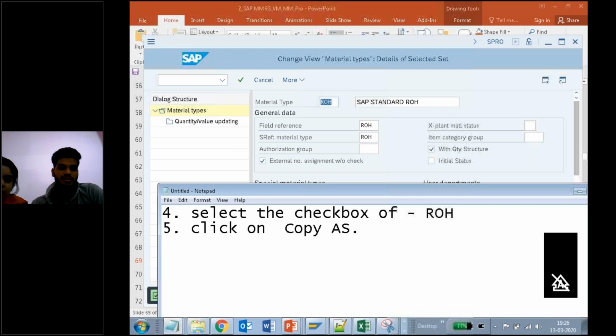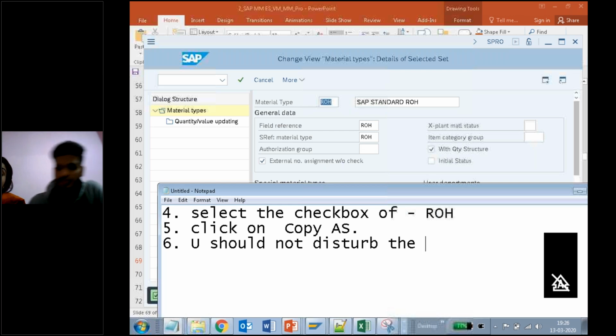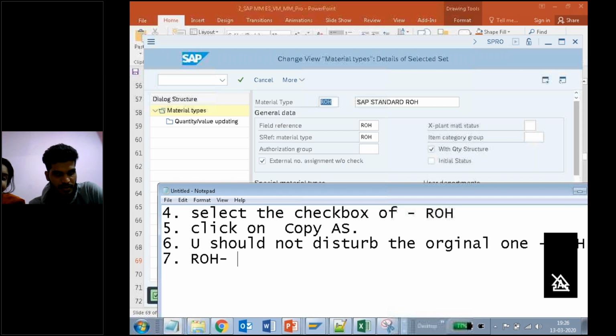It means that you should not disturb the original one. The original one is nothing but ROH. So you are copying that original one.